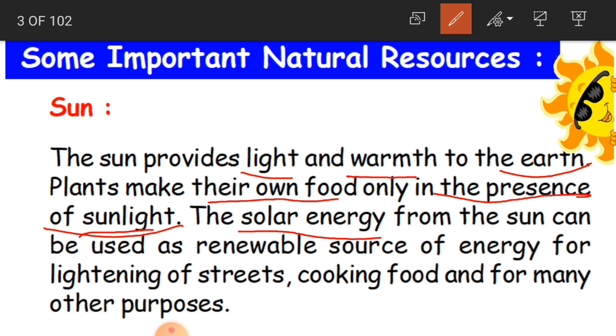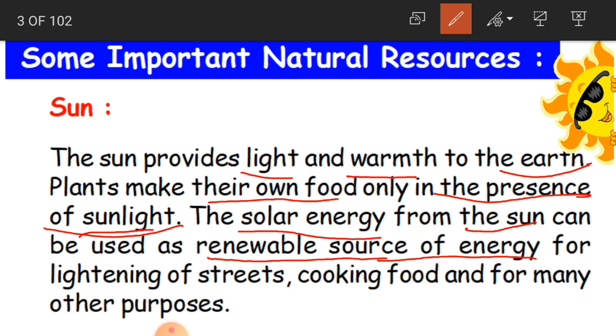So where is this solar energy coming from? It is coming from the sun. And this can be used as a renewable source of energy. Renewable source is nothing but which we can reuse, which can be reused.